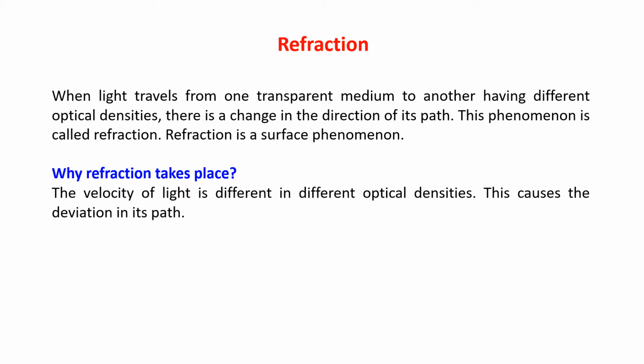Why does refraction take place? Because the velocity of light is different in different optical densities, and this causes the deviation in its path. Okay, children?